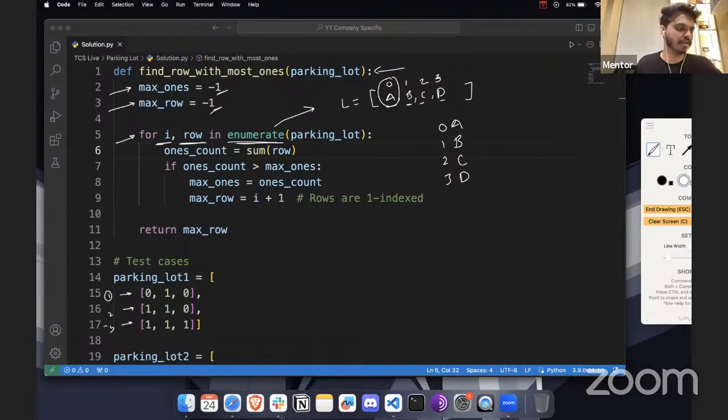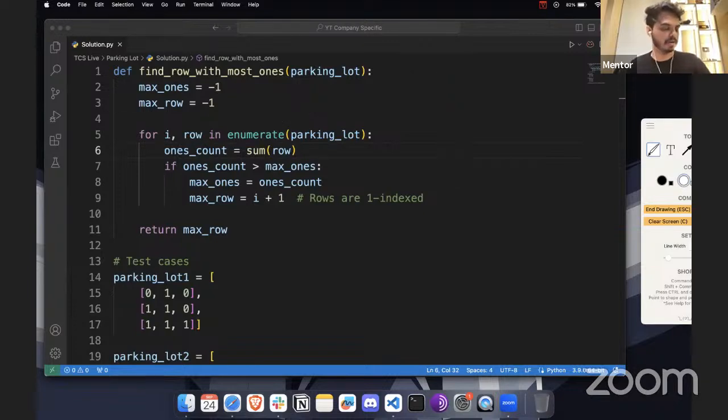So that's why we are using this enumerate function, because whenever you're going to find the sum of each and every row, we want that index value as well. At the end, the question expects us to give the index value, not the row itself. So we want the index of the row wherever the sum is maximum. That's why we are using enumerate. And once you use that, let's clear the screen. I hope it is now easier for you to understand.